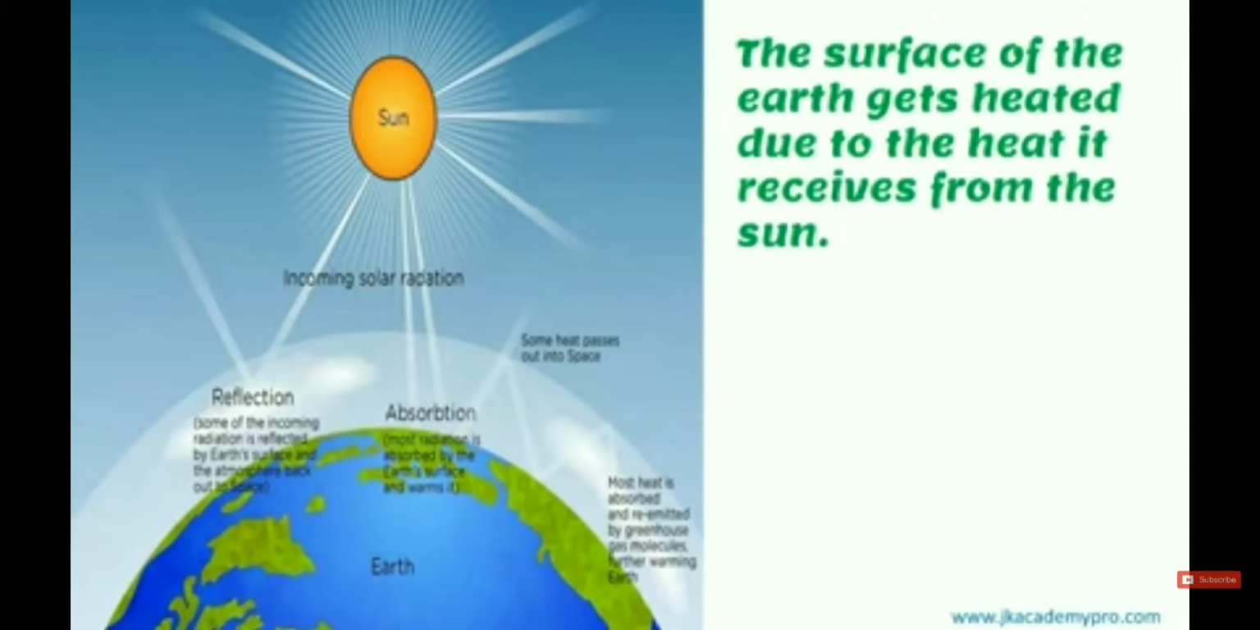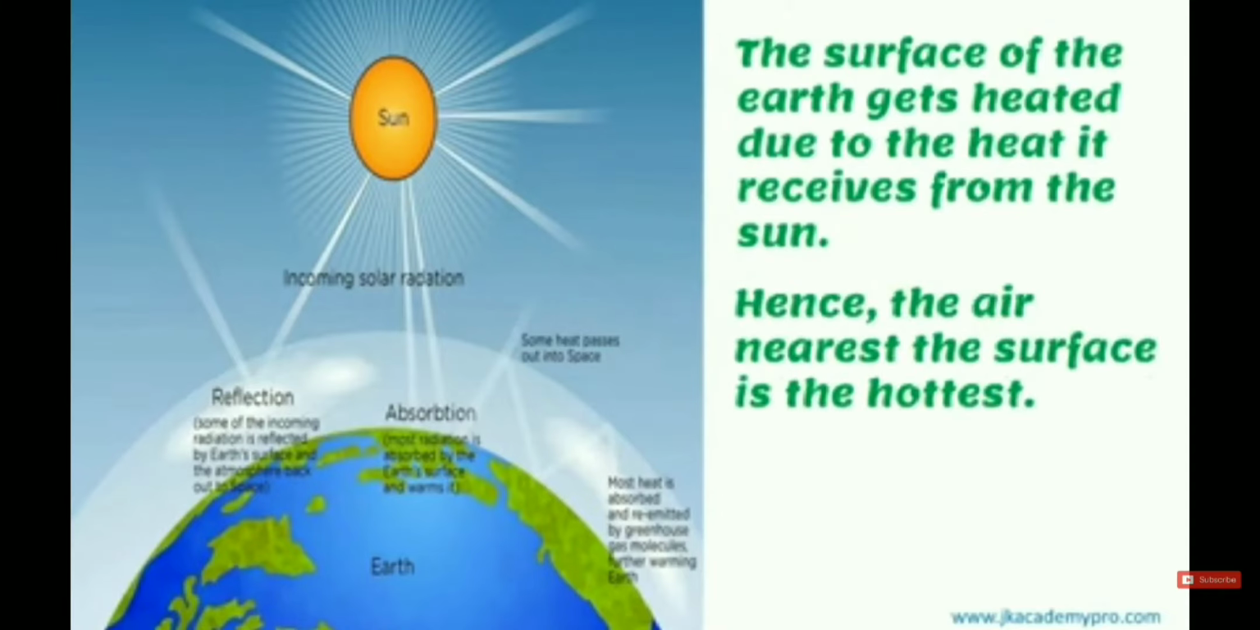Now the surface of the earth gets heated due to the heat it receives from the sun.